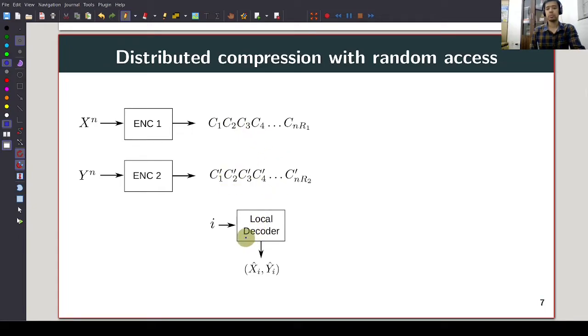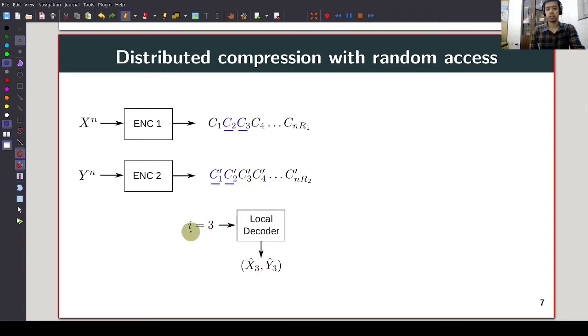In particular, we want to design what is called a local decoder, which is an algorithm that takes an index i between 1 and n as input and outputs an estimate X_i hat, Y_i hat. Now the local decoder for every particular i which is given as input probes a very small number of compressed bits. So for example, suppose we want to recover only X_2, Y_2. Then the local decoder is fed the input i equal to 2, and based on this, the local decoder decides to probe a small number of compressed bits. In this example, it probes C_2, C_4, C'_3 and C'_4 and outputs X_2 hat, Y_2 hat.